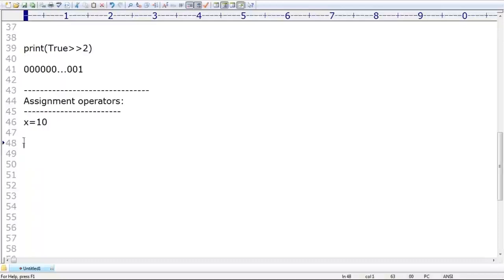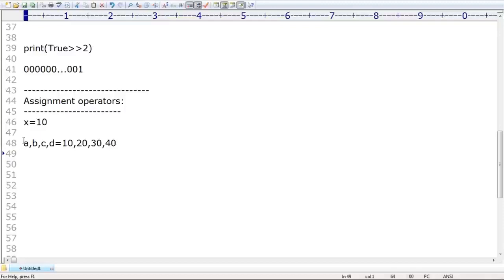Remember that. Do you know the biggest specialty of Python? Take very special care, sir. I have 4 variables: A, B, C, D. For A I want 10, for B 20, for C 30, for D 40. In other languages you compulsorily need 4 lines. But in Python, A comma B comma C comma D is equal to 10 comma 20 comma 30 comma 40. What a wonderful code, man. Sir, have you observed, right?